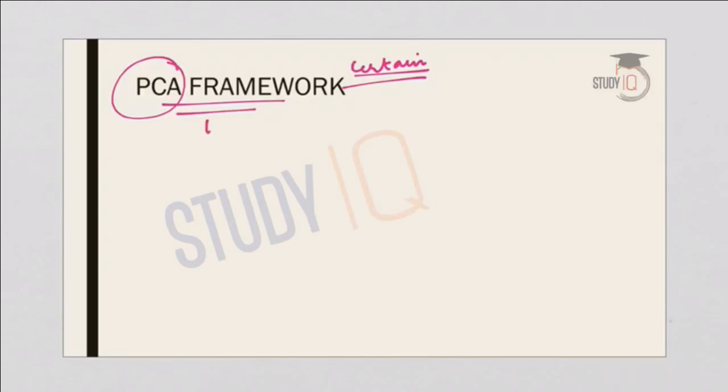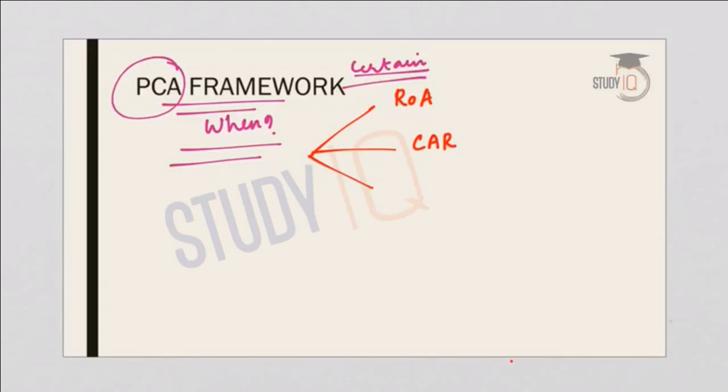Now we will understand what's the background or when is PCA invoked by the RBI to the commercial banks. So PCA is based on 3 important criteria which is very important. You should understand 3 of them. First one is return on assets. Second one is CAR or capital adequacy ratio, and the third one is net NPA or net non-performing assets.